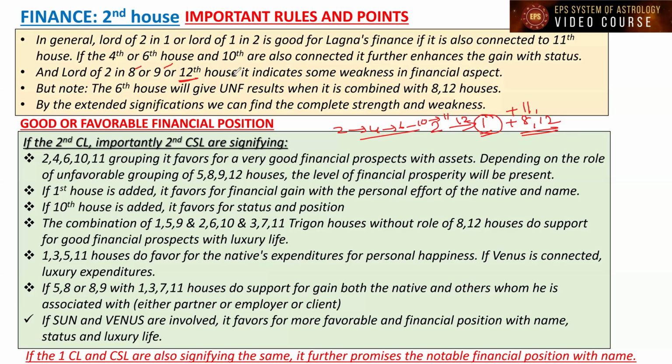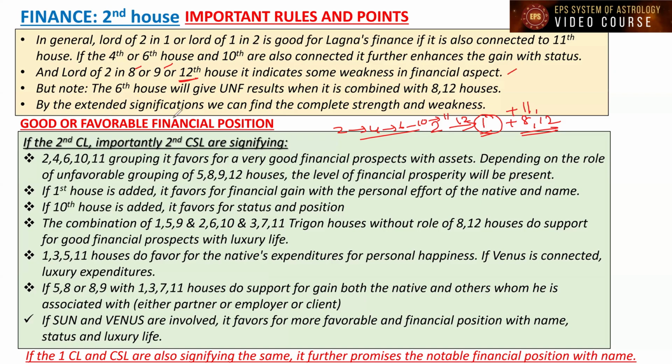That 12th house can be loss also, it can be investment also, depending on the other house grouping, we can take what the 12th house exactly means here. So the second house in favorable houses to the Lagna is favorable. If it is present in unfavorable houses to the Lagna, especially the 8th and 12th house, and the obstacle causing house to the second house, that is the 9th house, then it is indicating some weakness in the financial prospects, right?